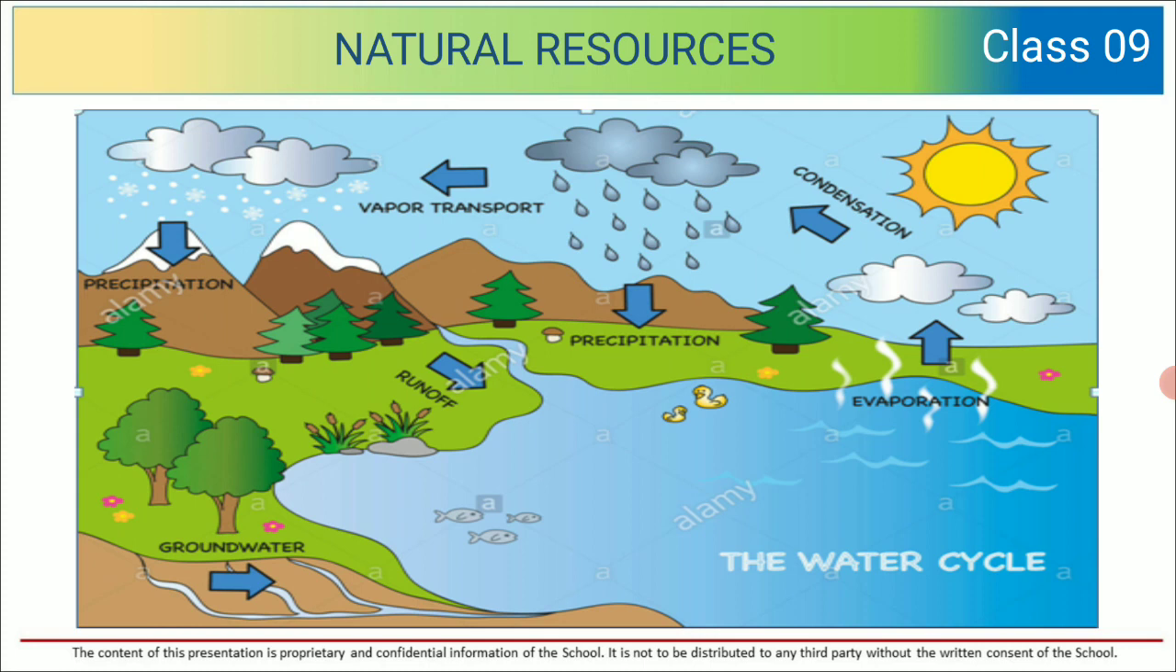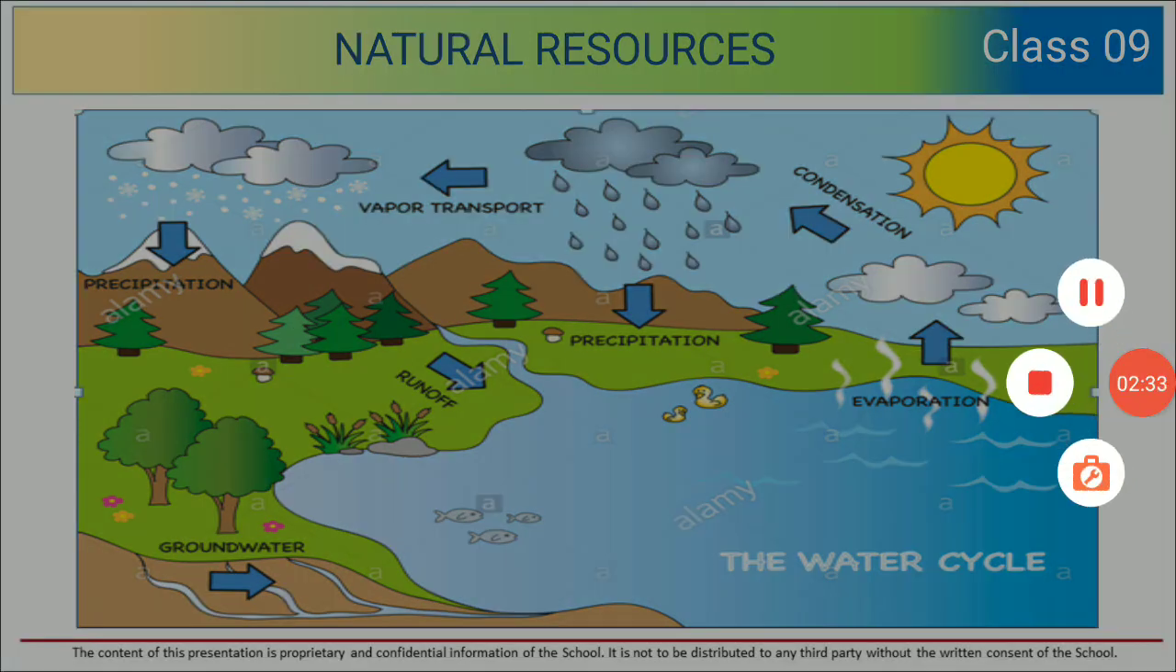Condensation takes place. See children, it is very important to write these steps one by one. First is evaporation, then condensation, then vapor transport takes place. Okay, precipitation takes place, and then you can find that through precipitation the water enters the groundwater again. So in this way the process goes on and on and on.